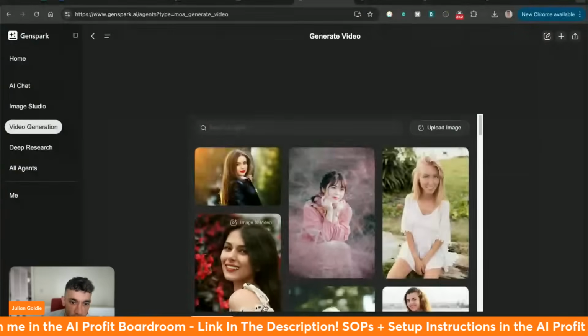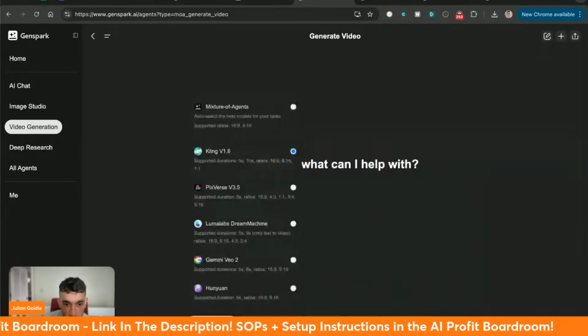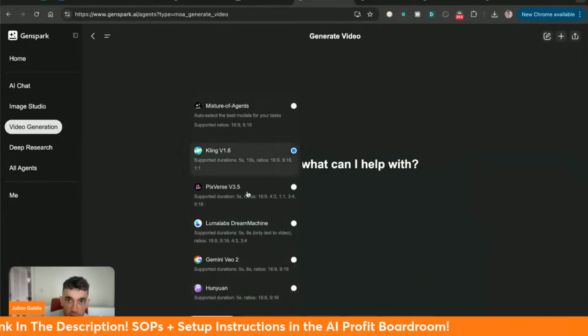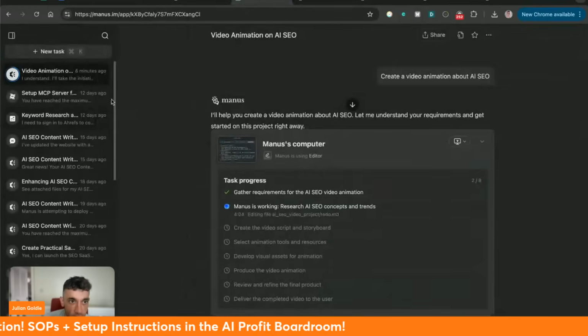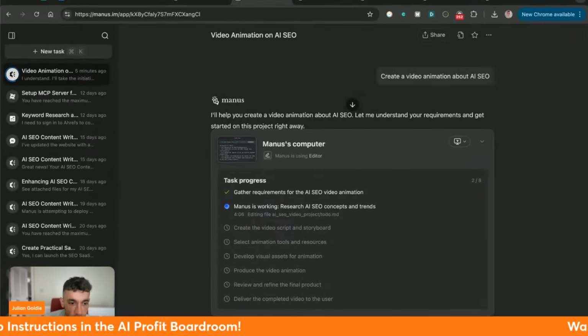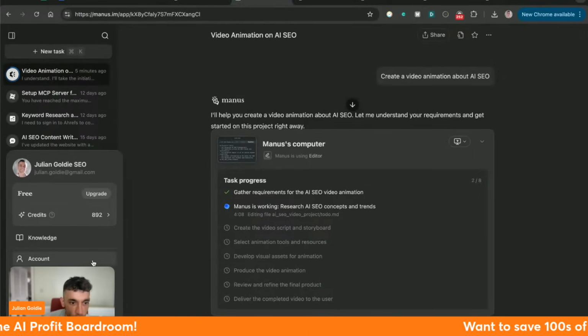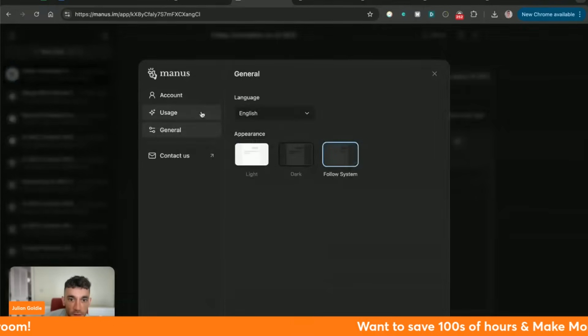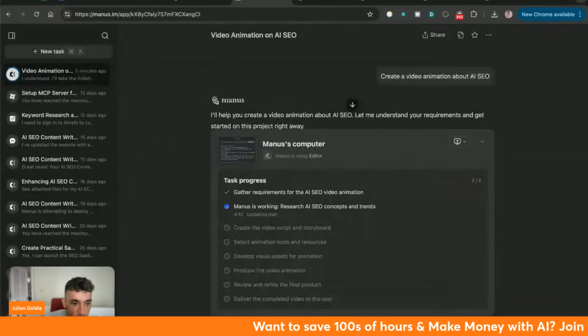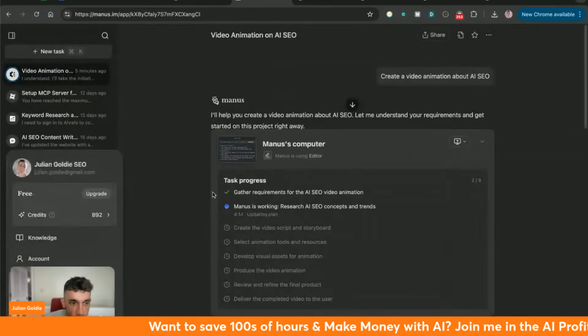Inside the video generation section here, you can switch between all these different agents. And that's another thing that Manus doesn't seem to have right now. You don't seem to have to switch between APIs, right? From what I can see, if we go inside the settings, there's no option to switch between API keys and that sort of thing.